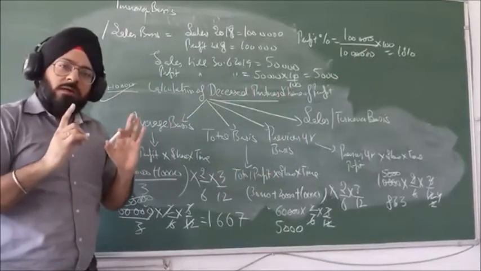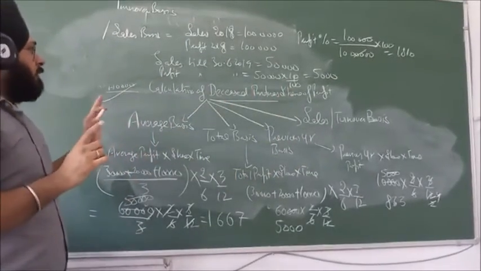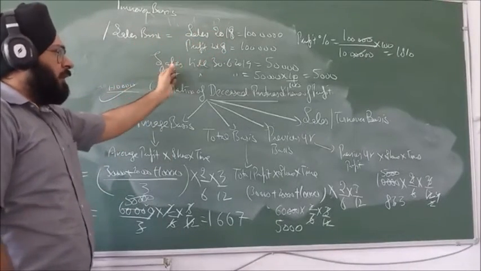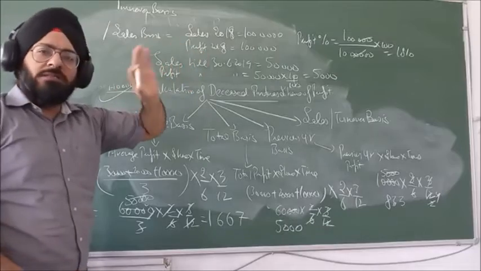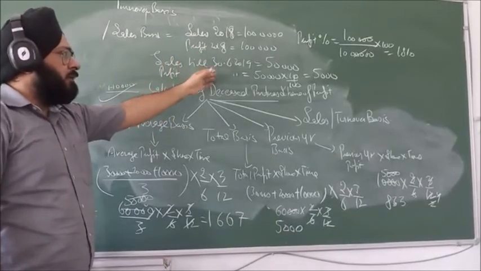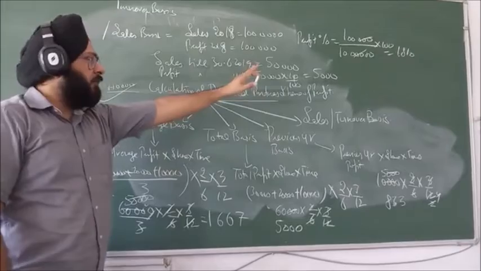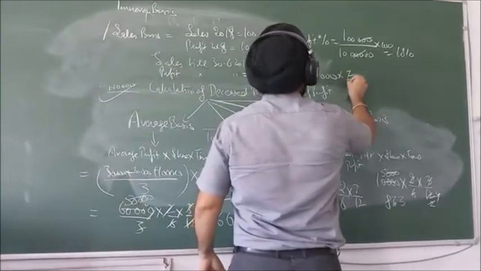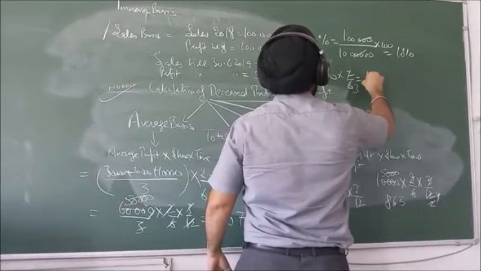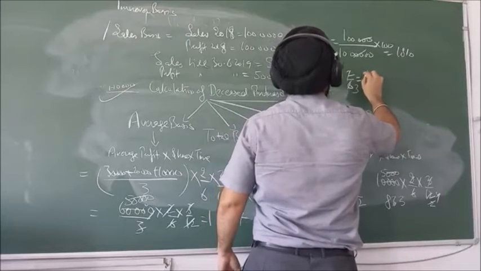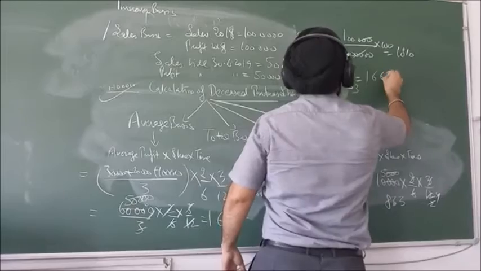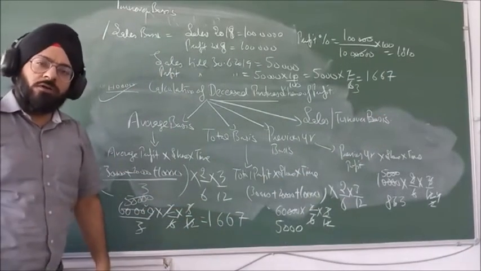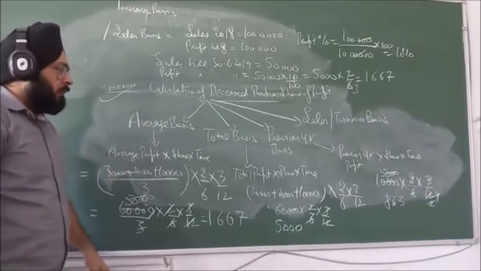When B was alive, he was earning 10% profit, so we assume the profit percentage is 10% only. Till the date of death, he must have earned a profit of 5,000. Then his share was 2/6. So this is how we calculate share of profit of deceased partner.